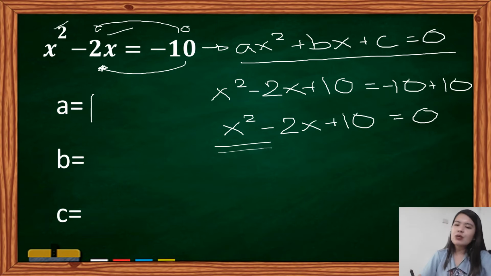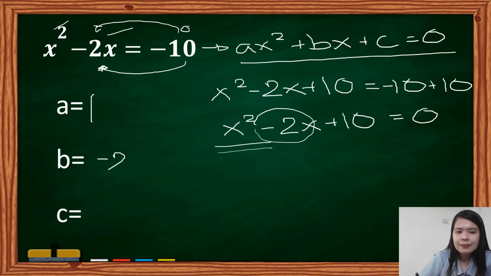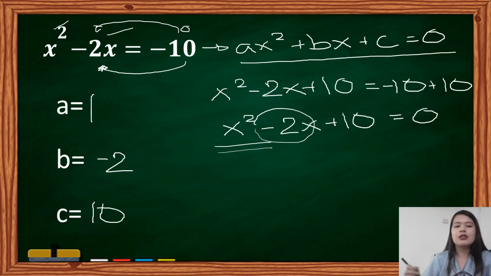So, kapag x squared lamang siya, ibig sabihin, the value of a is 1. Now, for b, we have the negative 2. Don't forget the negative sign. And then, for our c, we have the positive 10. So, that's it. We have now the values of a, b, and c.